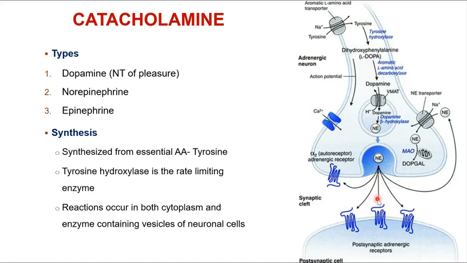Now this norepinephrine, which is released in the synaptic cleft, will act through its receptors present at the postsynaptic end. What is being seen here is that these adrenergic receptors also have autoreceptors. Autoreceptors are the receptors that respond to their own transmitter, and they are located at the presynaptic end. So the norepinephrine, when it comes down here, has three ways to go. One, to bind to its receptor.